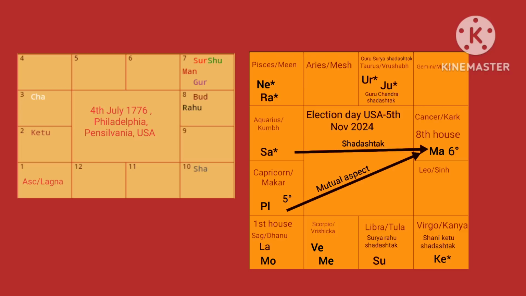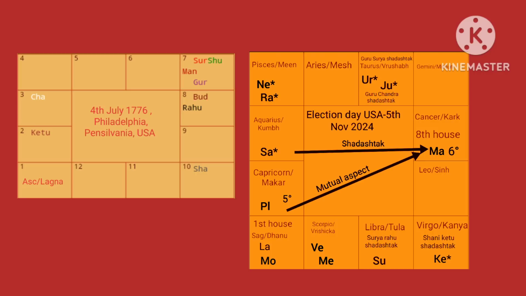Now, what is Capricorn? Capricorn is the sign which is ruled by Saturn. Capricorn is the second house in this chart. So it represents the family, it represents the wealth, and you can find Pluto there. Pluto represents destruction, death, rebirth. When Pluto and Mars mutually aspect each other, the 2-8 houses in this chart are highly activated in transit, and that indicates possibility of intense violence, riots and destruction following the elections or just before it.